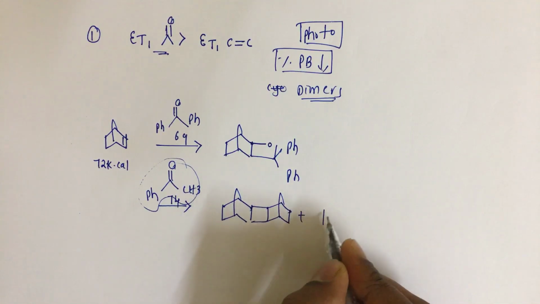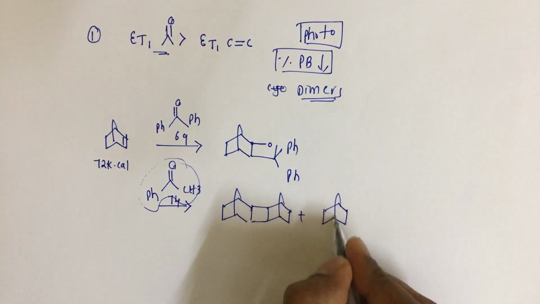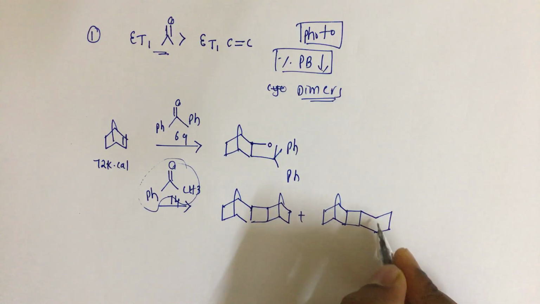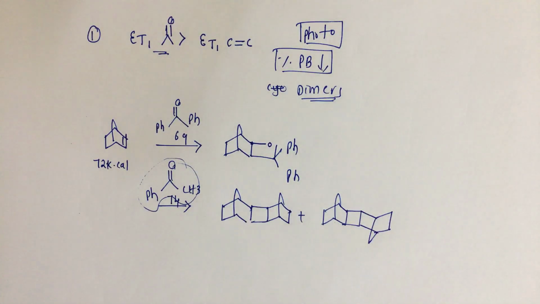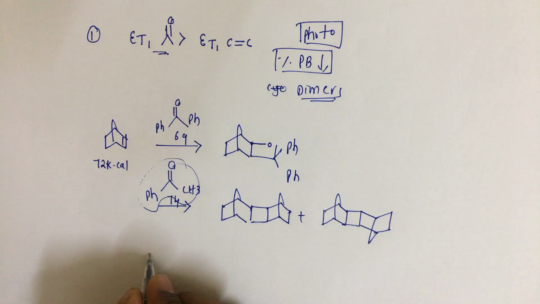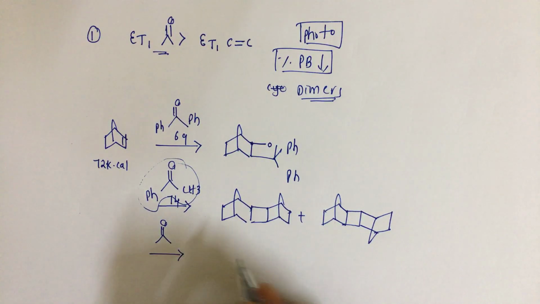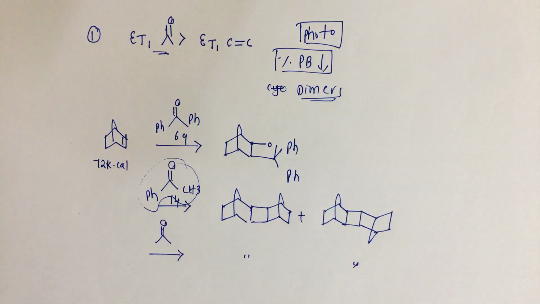And this is in the reverse form. These are the 2 products we'll get. And similarly, in acetone also we'll get a mixture of dimers. So this is the one condition.